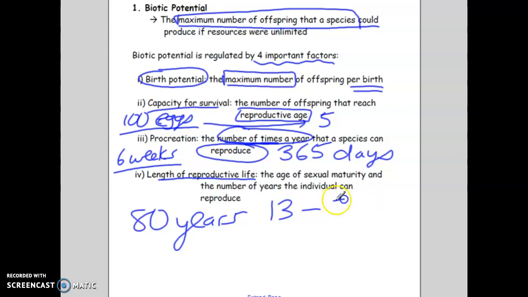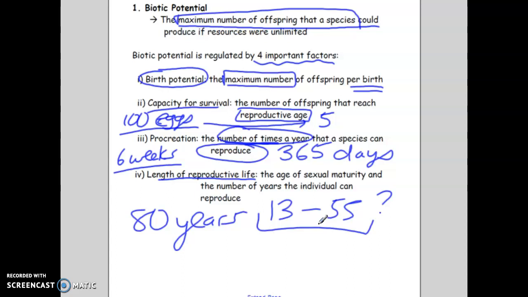So maybe that's 55. Obviously, this is different for every single person, but that gives you the range of time that a woman may be able to give birth.